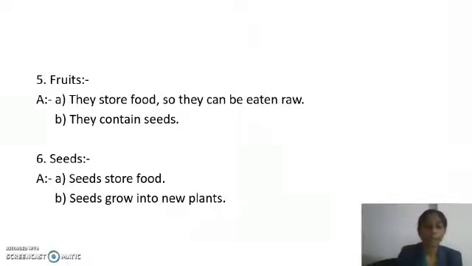So you are going to write this exercise in your classwork book with neat and clean handwriting, and in your homework book you are going to draw the parts of a plant. You have to draw and you are going to label the parts of the plant. Okay?